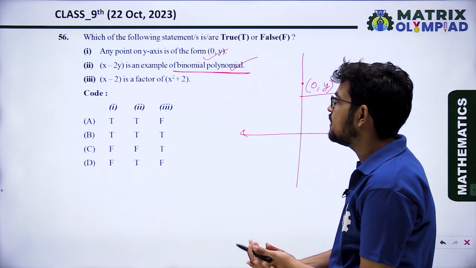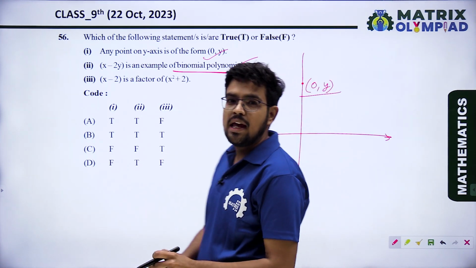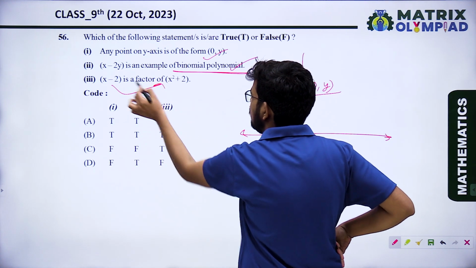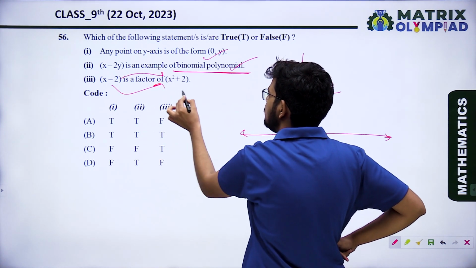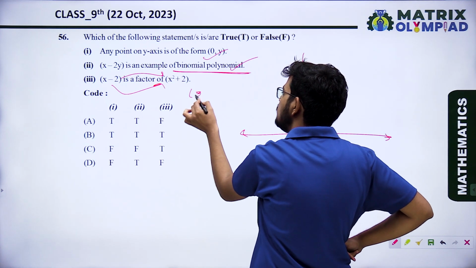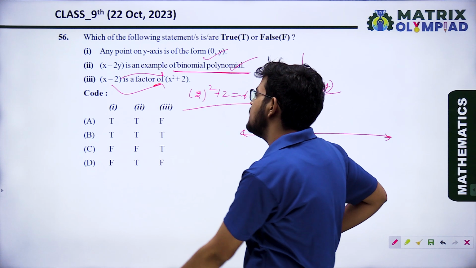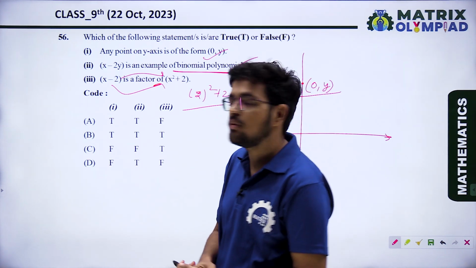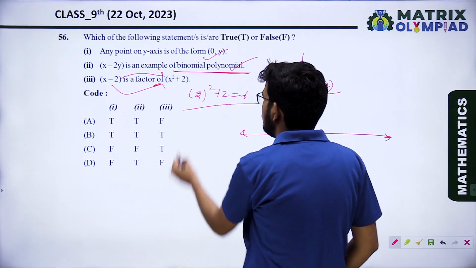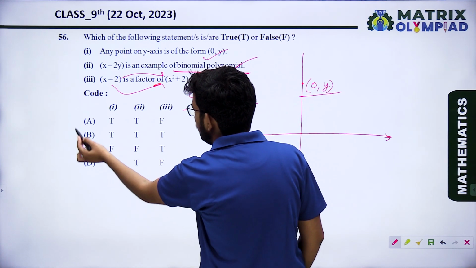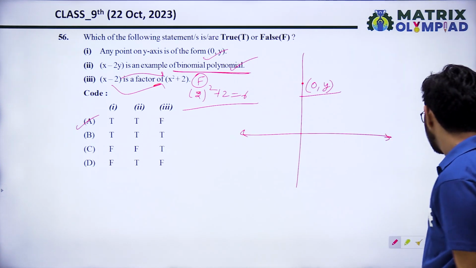x minus 2 is a factor of x square plus 2. Let's check: the zero of x minus 2 is 2. Put in this one: 2 square plus 2, we are getting 6. We are not getting 0. It means x minus 2 is not a factor of x square plus 2. So option 3 is false. So true, true, false. Option A is the correct.